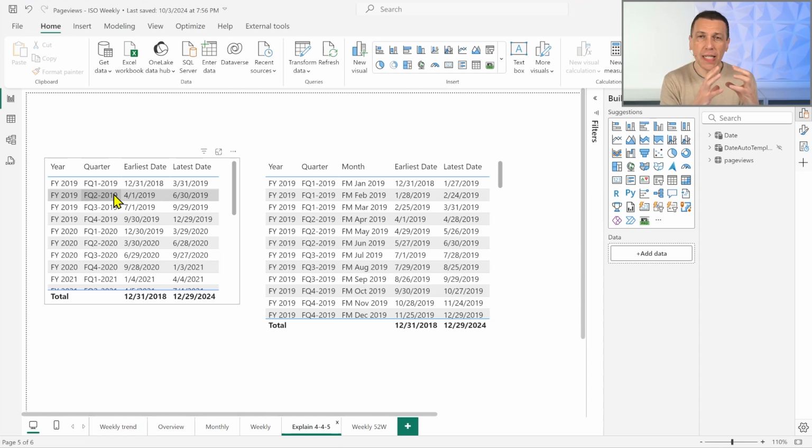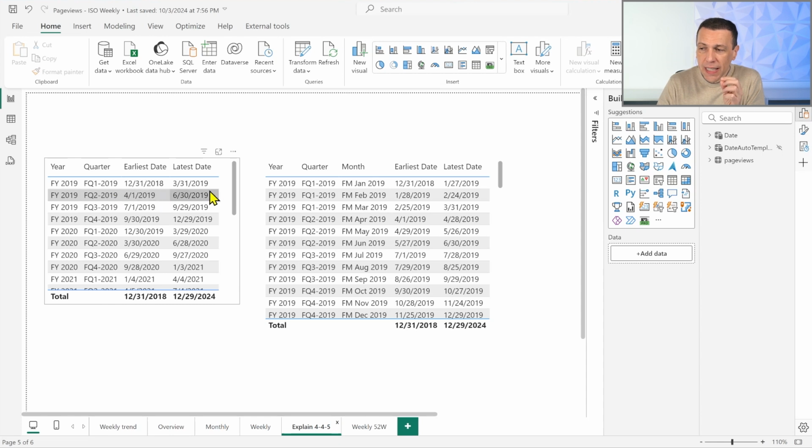Having a fixed number of weeks means that you have the same number of Mondays, Tuesdays, Fridays, Saturdays and Sundays, because you always have 7 days in each week. If we have 13 weeks in a quarter, it means that we have 13 Sundays, 13 Mondays, and so on. So comparing 1 quarter with another quarter means comparing the same number of days, the same number of working days, the same number of weekends.